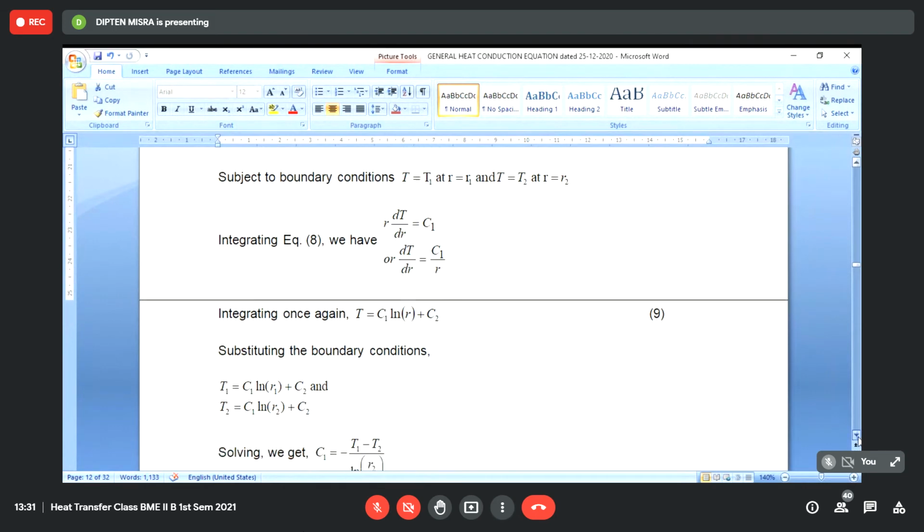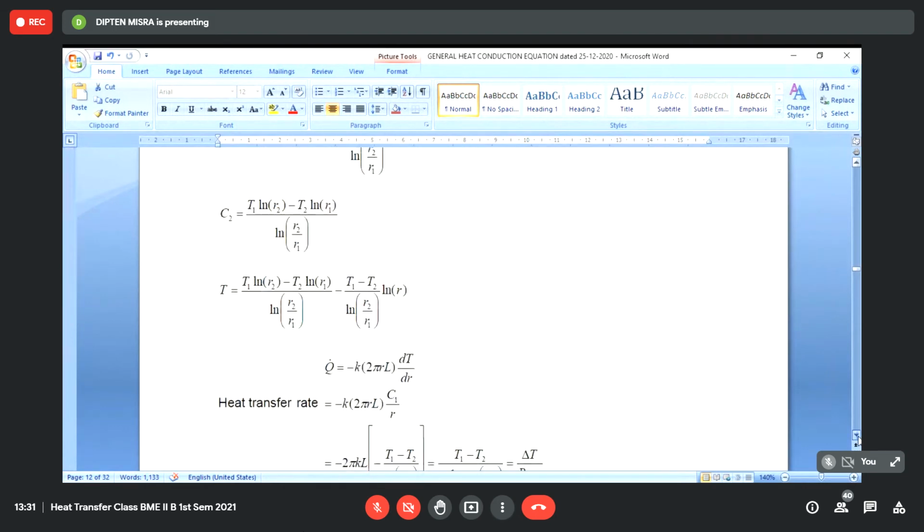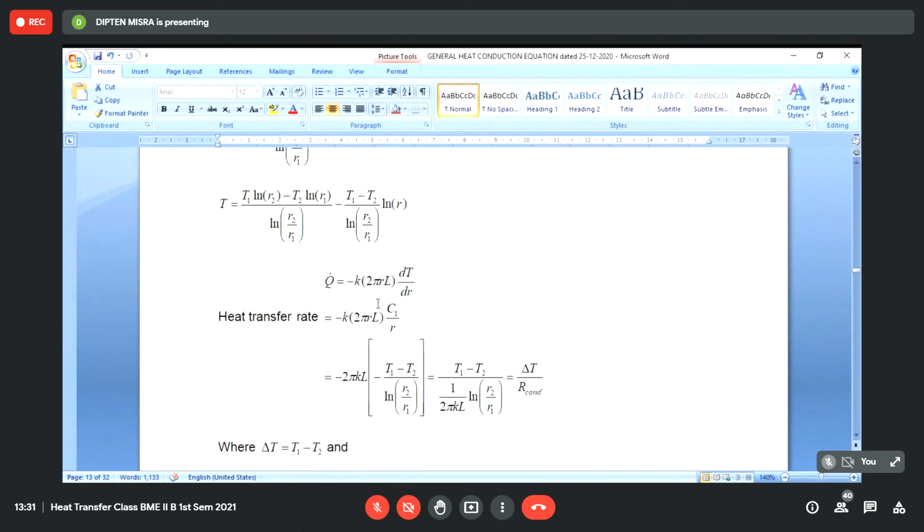If you take any imaginary curved surface around the center line of the hollow cylinder, situated at a radial distance r, then the surface area of that imaginary cylinder will be 2 pi r into L.